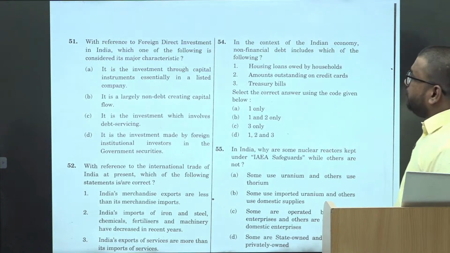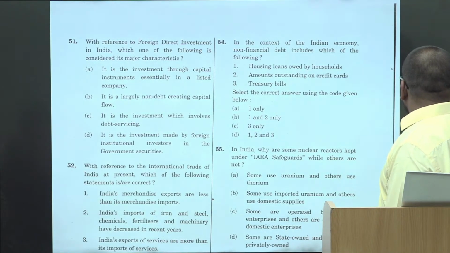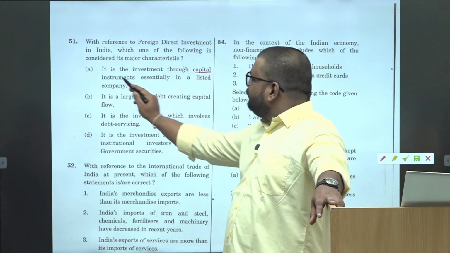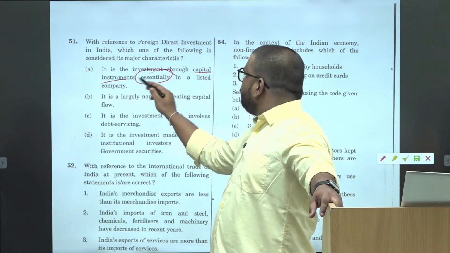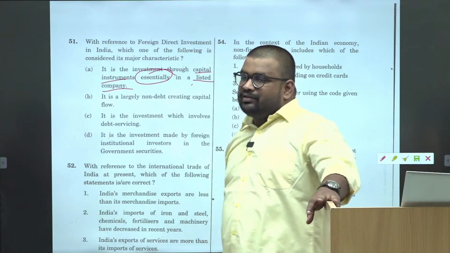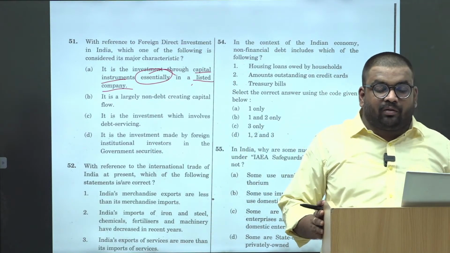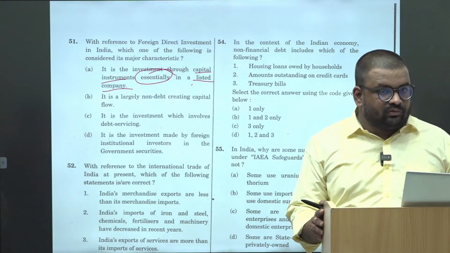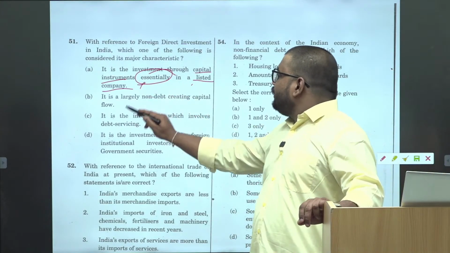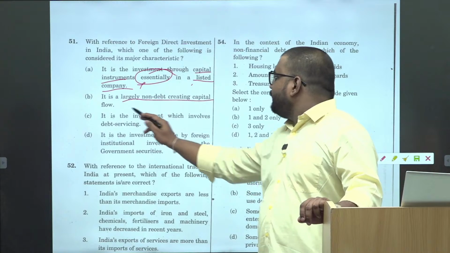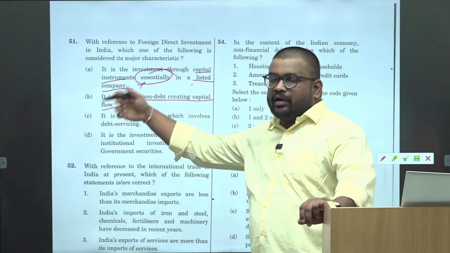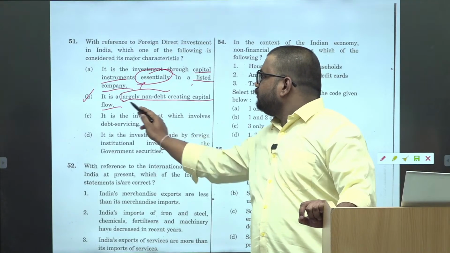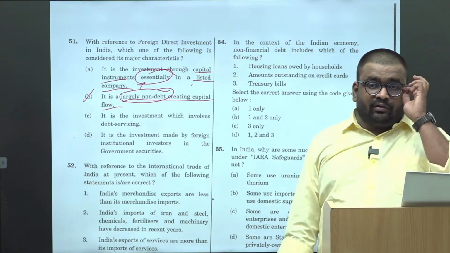Then with reference to foreign direct investment, which of the following are considered major characteristics? Again, investment through capital instruments, which is fine, essentially in listed companies. So is FDI only in listed companies? It can be in unlisted companies also, right? It is largely non-debt creating capital flow. If you have the knowledge, you know that this would be correct, right? It is non-debt creating.